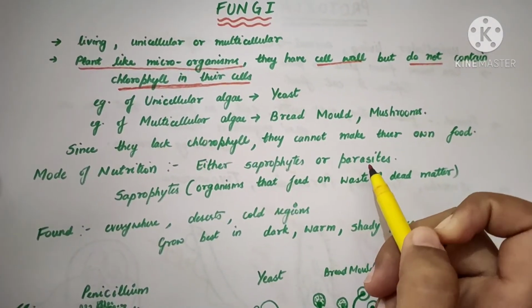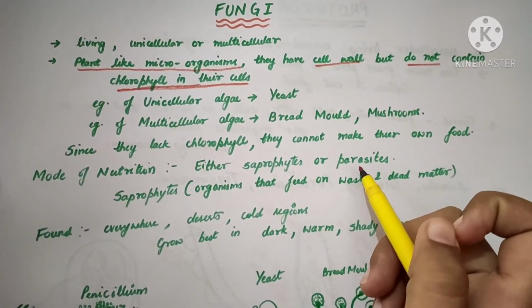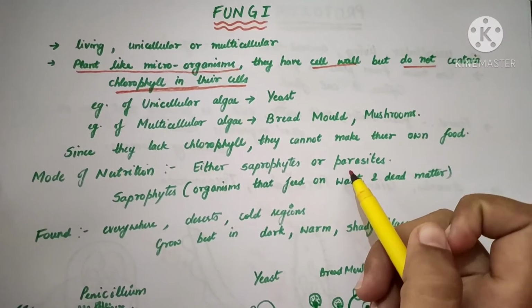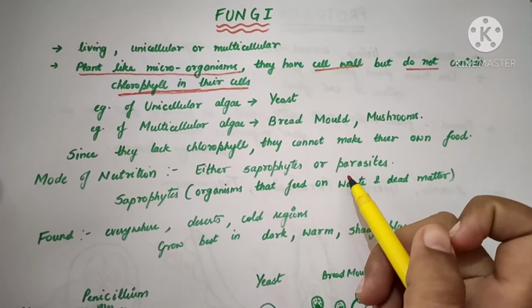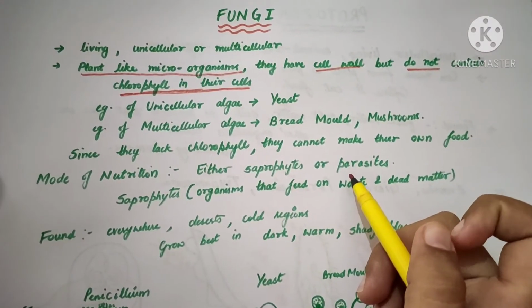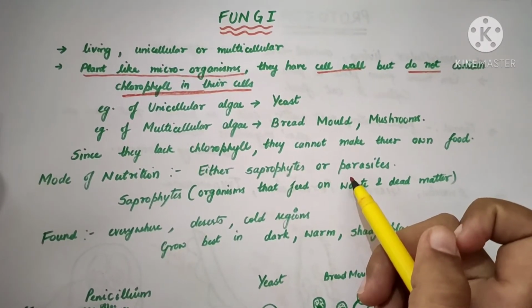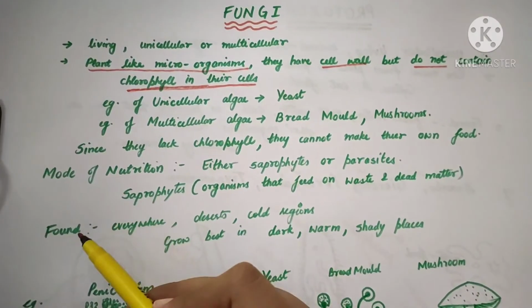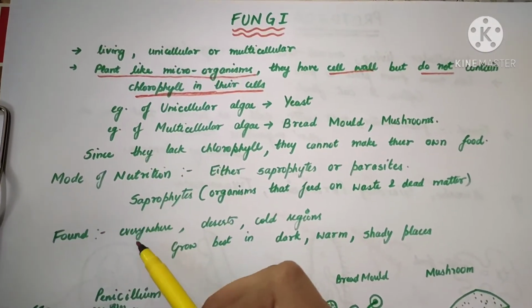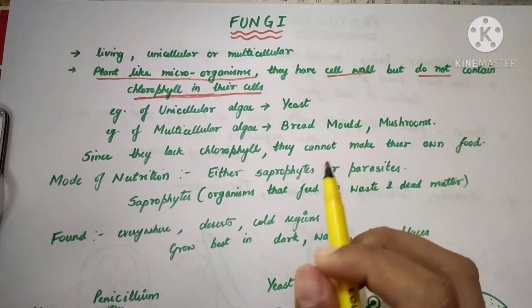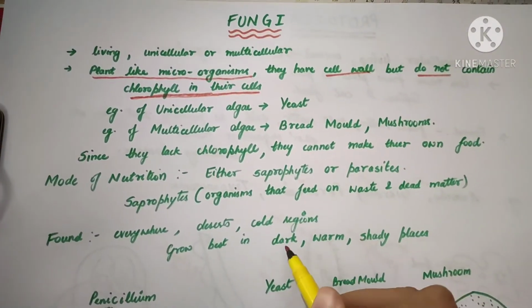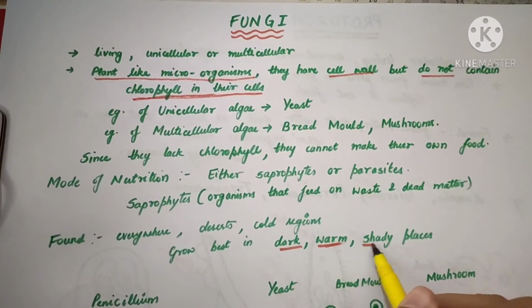Parasites, I already told you that parasites are organisms that feed or take nutrition from their host on which they are parasitic. So where are the fungi found? They are found almost everywhere, from deserts to cold regions, but they grow best in dark, warm and shady places.